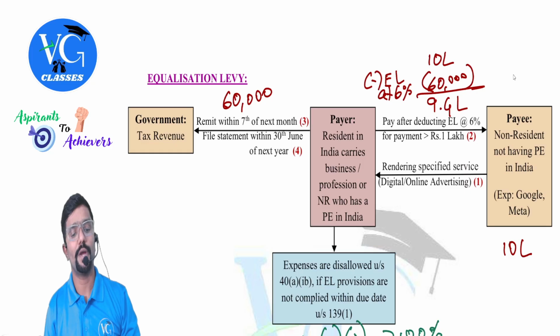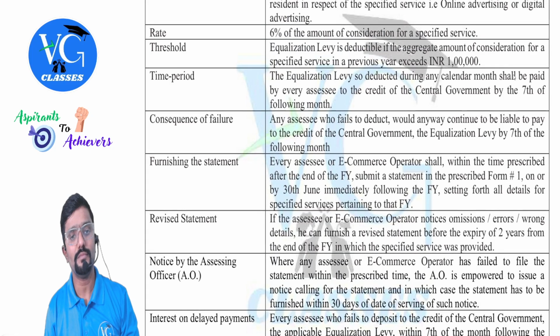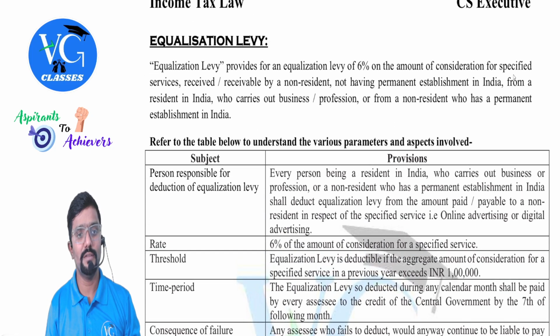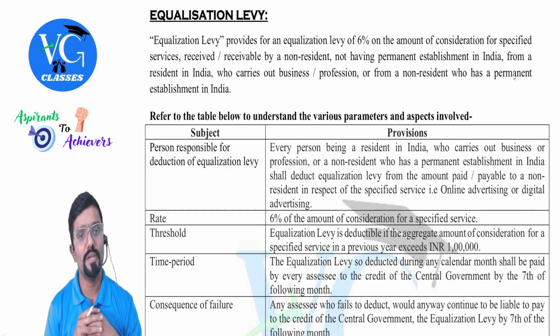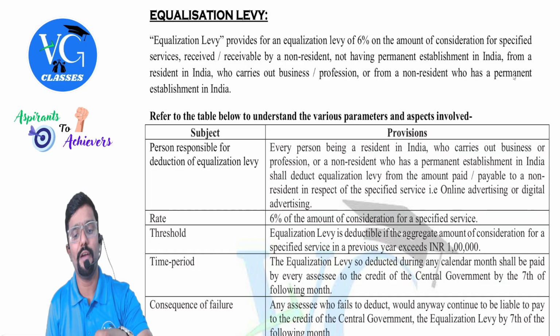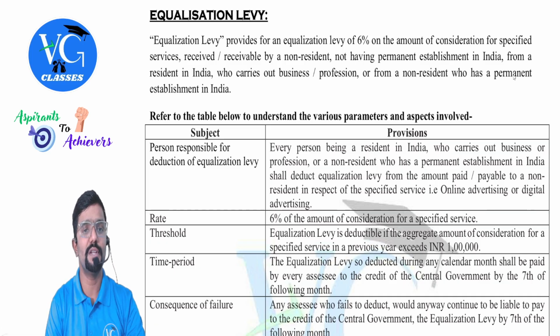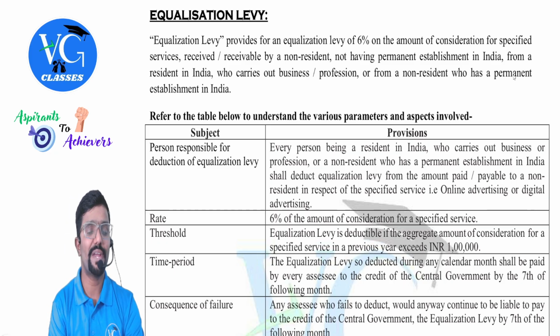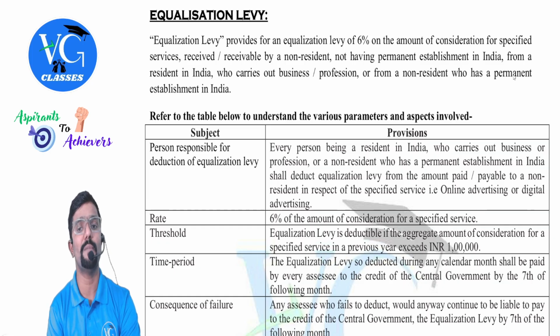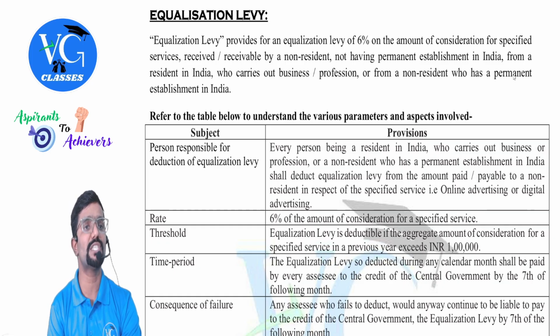Let us go and see what is given in the provision. You can take down the chart, but let me first finish. Equalization levy provides for an equalization levy of 6% on the amount of consideration for specified services received or receivable by a non-resident not having a permanent establishment in India from a resident in India who carries out business or profession, or from a non-resident who has a permanent establishment in India.